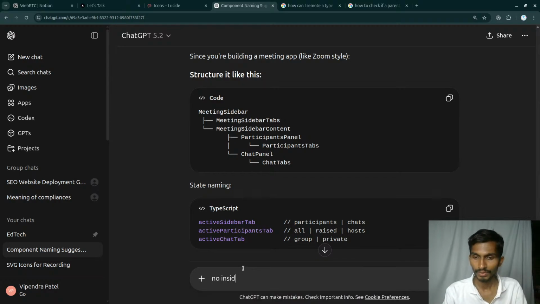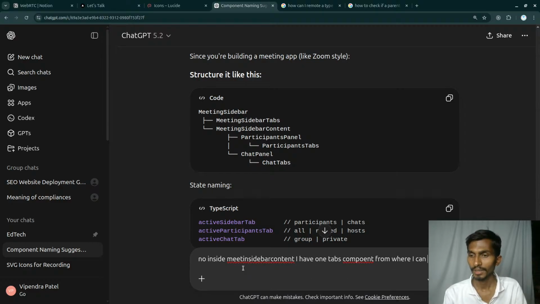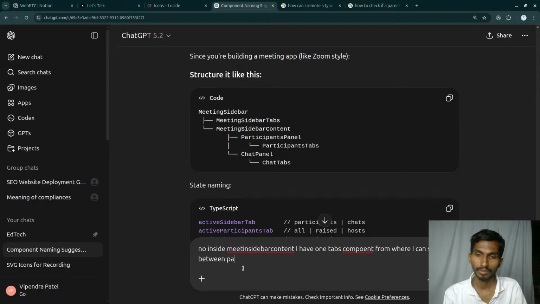No, inside meeting sidebar content I have one tabs component from where I can switch between participants and chats.